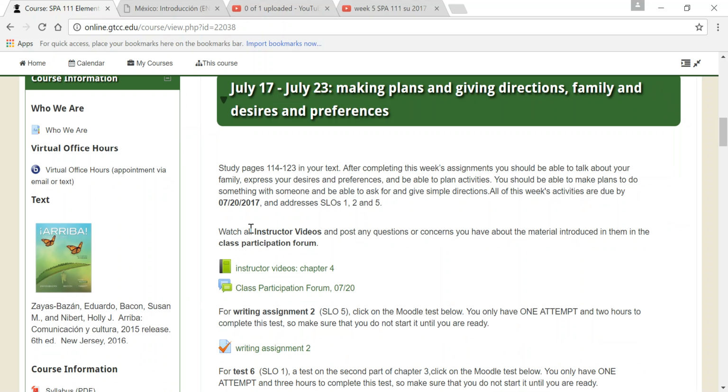So you'll want to study pages 114 to 123 in your text. After completing this week's assignments, you should be able to talk about your family, express your desires and preferences, and be able to plan activities. You should be able to make plans to do something with someone and be able to ask for and give simple directions. All of this week's activities are due by the 20th of July, and they address student learning outcomes 1, 2, and 5, which you can find in your syllabus.